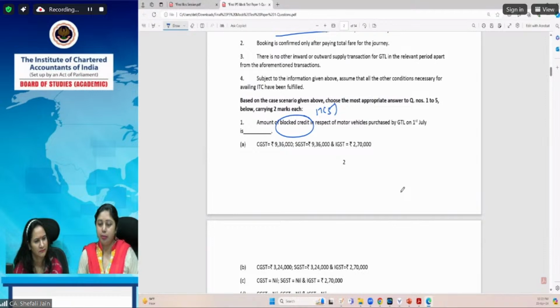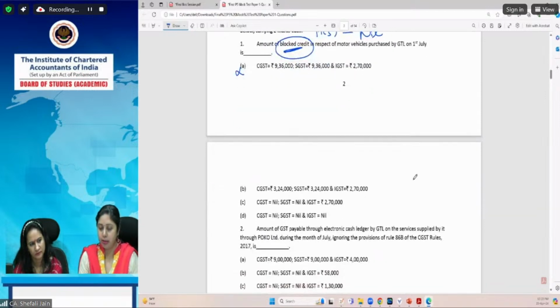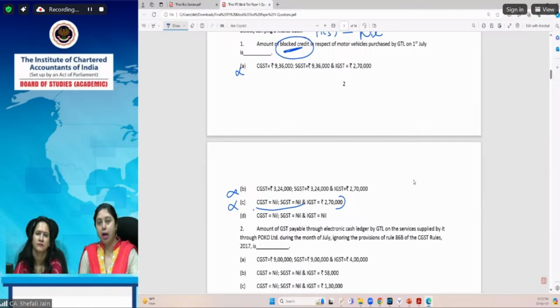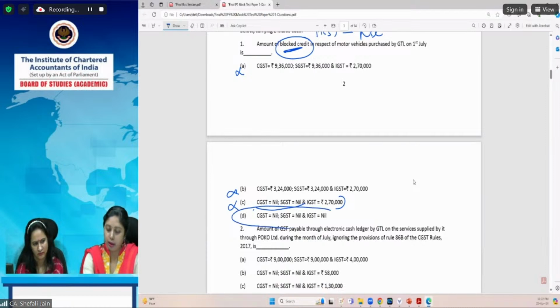Here you see the amount of blocked credit. Now nothing is blocked. So therefore the amount of blocked credit becomes nil. So this option becomes wrong. Then option B is also not right. C will also not be right because CGST, SGST nil, but IGST amount is given. In this case, all the 4 motor vehicles are eligible for credit because they are being used for transportation of passenger service. Therefore, the blocked credit per se will become nil. This is the correct option.